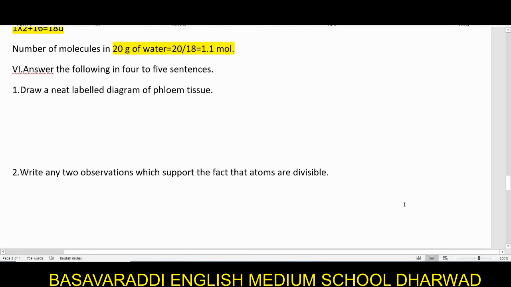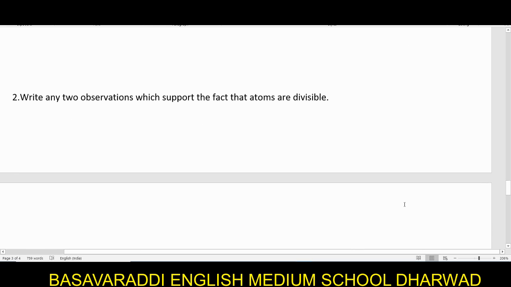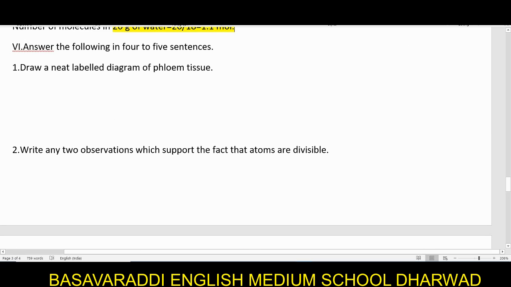So now the next set that we have here is the 4-mark questions. You need to draw a very neat labeled diagram. There are 2 such questions, so total 8 marks.